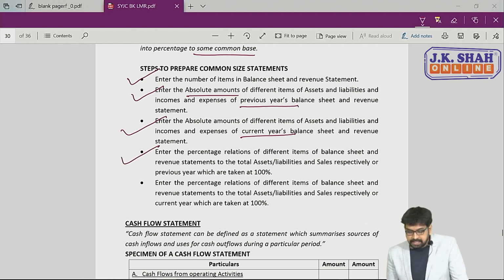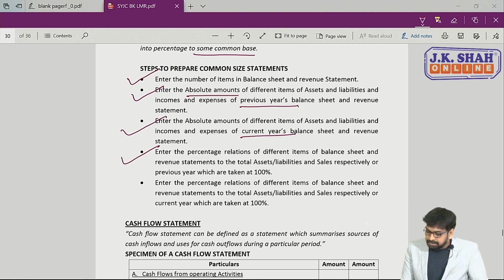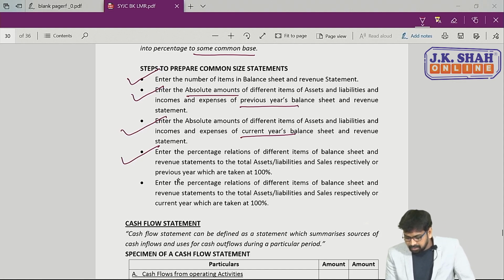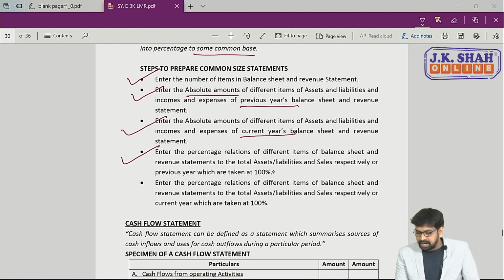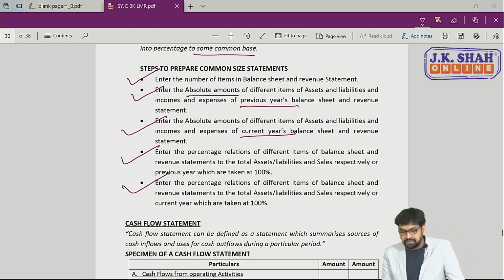Then next, enter the percentage in the next column, percentage relations of different items of balance sheet and revenue statement to the total assets or liabilities and sales respectively, for the previous year, which are taken at 100%. And next में percentage relation of different item of balance sheet and revenue statement to total assets or liabilities or sales respectively for the current year.